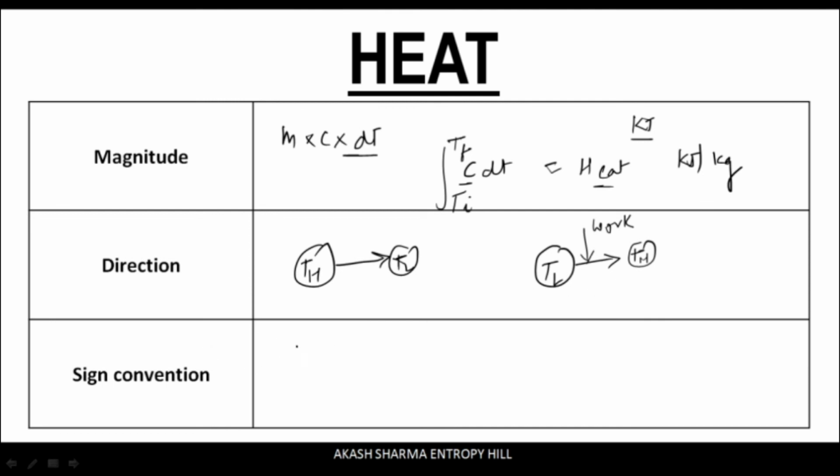And now for the sign convention, the negative value represents the heat lost by the object and the positive value will represent heat gained by the object. As per our assumption, we are going to consider this sign convention throughout this course.